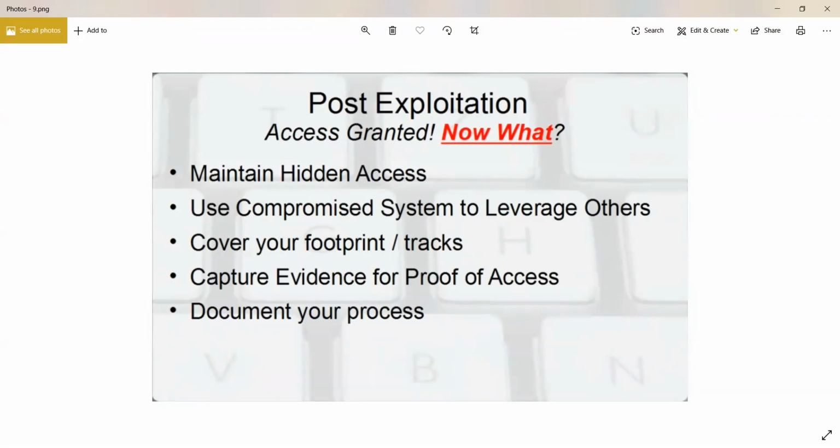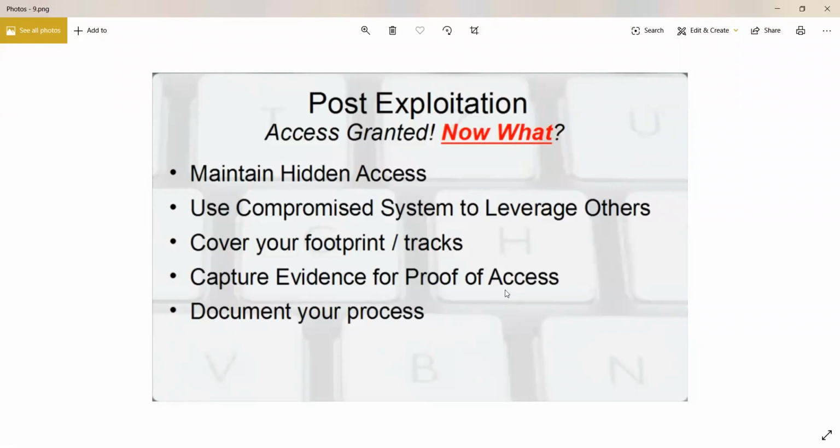Okay, the next thing that we need to see is post exploitation. Now, all this is also a very important part of your process. Once you have gained access to the system, mainly it's going to be in the form of terminal access or command line access. Once you have that, what next? What do you do next? So these are a few things that they mentioned.